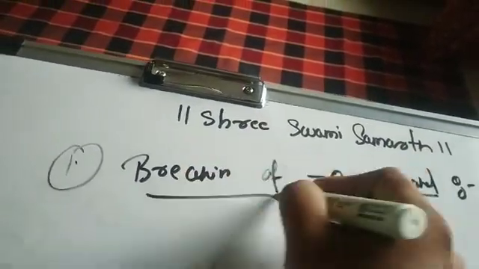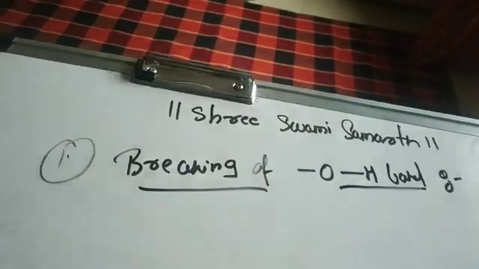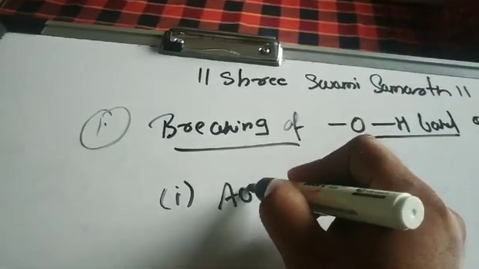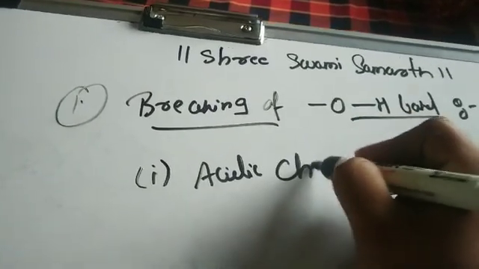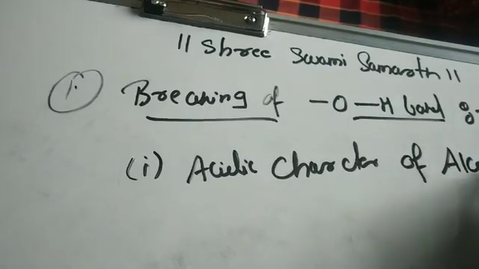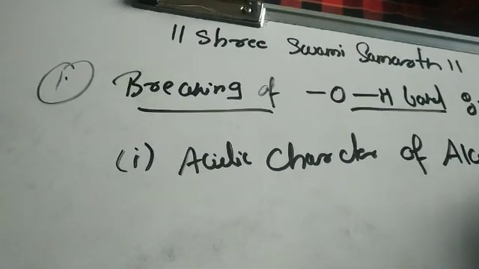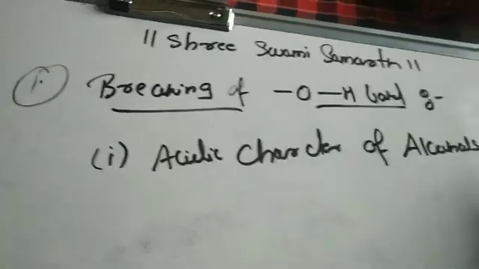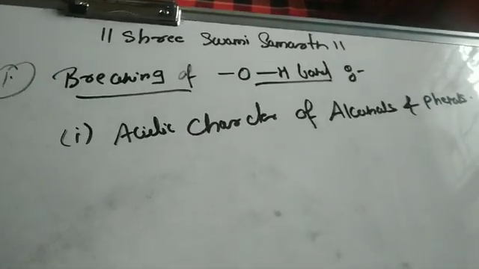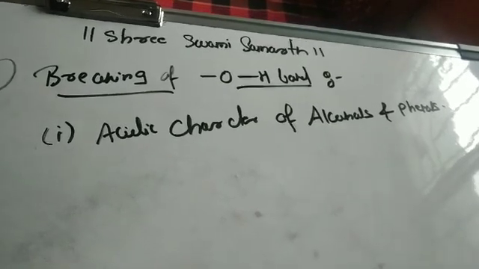Under this breaking of the OH bond, we are going to learn the first reaction, that is the acidic character of alcohols and phenols. So my dear students, in the last period I had already told you about the acidic character of the alcohols and phenols.